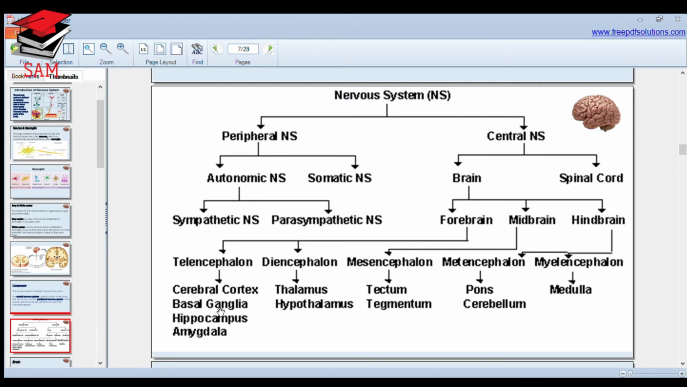Telencephalon consists of the cerebral cortex, basal ganglia, hippocampus, and amygdala. Diencephalon consists of the thalamus and hypothalamus. The hypothalamus is the center for all these centers. Mesencephalon consists of the tectum and tegmentum, whereas the metencephalon consists of the pons and cerebellum, and the myelencephalon consists of the medulla. This is the classification of the nervous system.